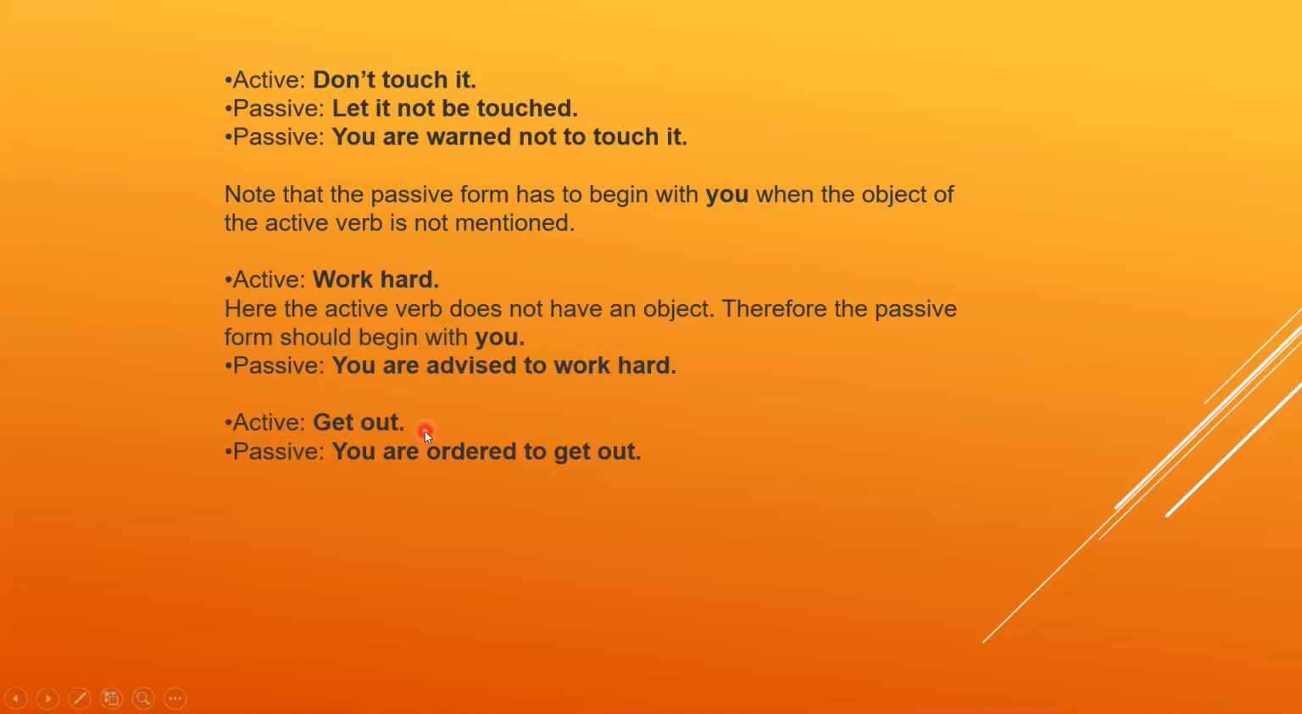Number three is "Get out." "Get out" is always said in an angry way, in order or command. So definitely here you will also take "you" as an object, like "You are ordered to get out." So these sentences, dear students, always come in imperative form. These are the sentences called command or order sentences. So they can change like this, as I told you.